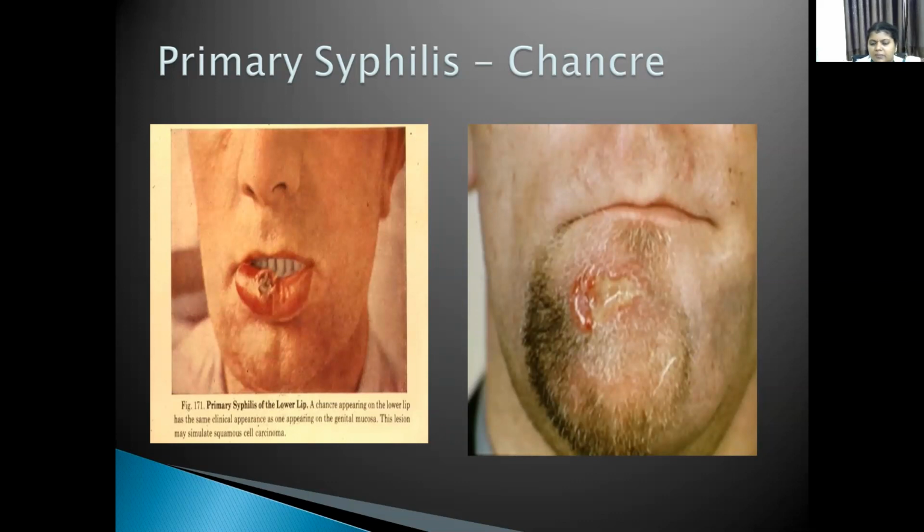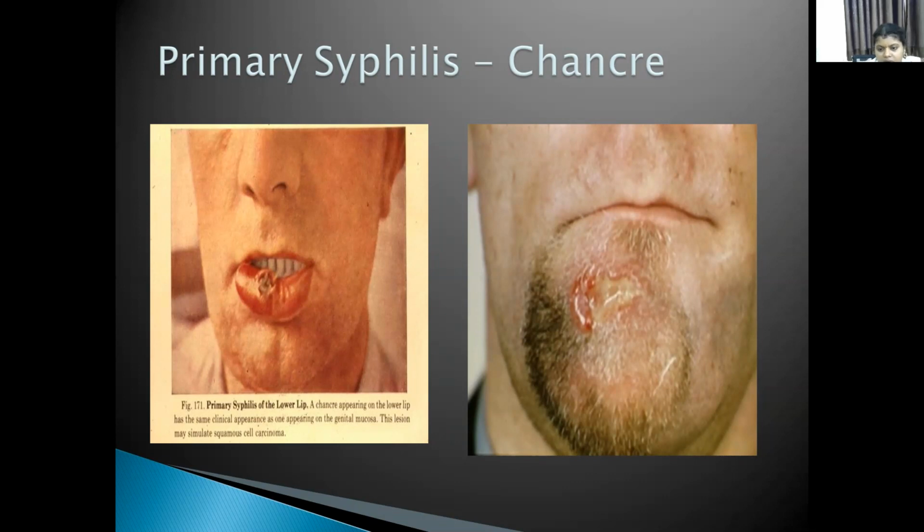Swollen, discrete, and rubbery in consistency. Usually, this primary chancre heals without any treatment. Without any treatment, it heals, leaving a scar. It takes almost 40 days to heal.